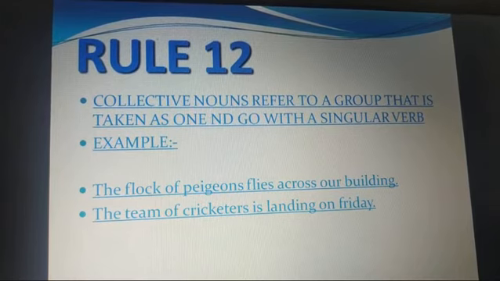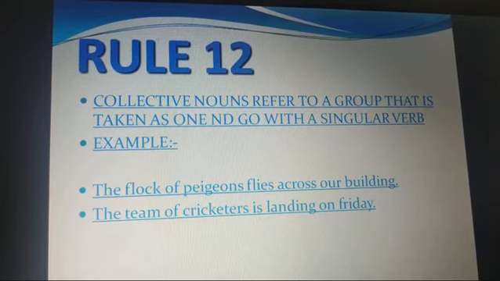It is a name given to a common kind of thing, isn't it? A flock, a team, a committee. These are a similar type, or similar activities are done by this group. So flock of pigeons. Pigeons are the same, no? One pigeon or flock of pigeons. Flock is a group of pigeons. So it is the same kind. So a flock of pigeons flies across our building.